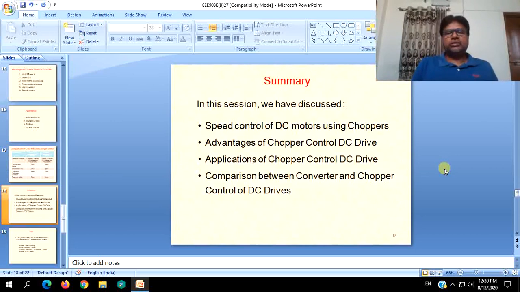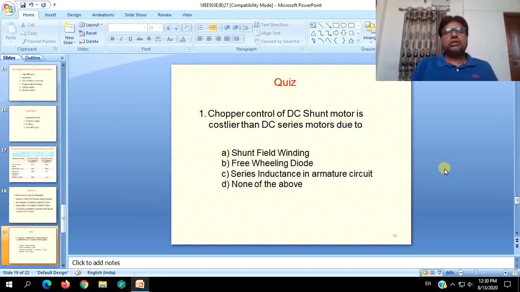To summarize, these are the things we have discussed regarding speed control of DC motors using choppers, advantages and applications of chopper control DC drives, and also comparison between converter and chopper control of DC drives. A simple quiz question: chopper control of DC shunt motor is costlier than DC series motor due to?